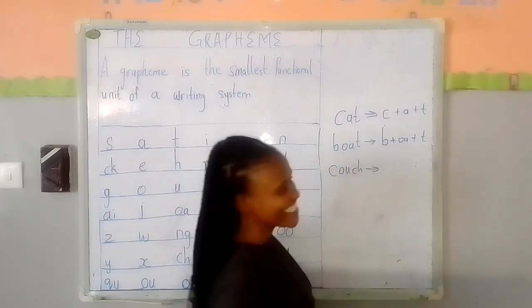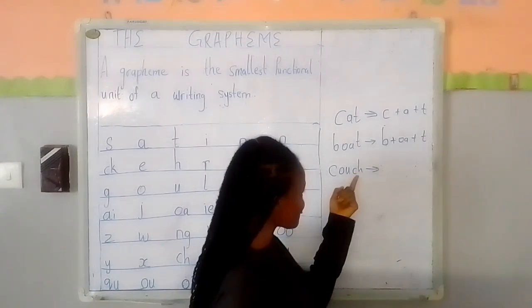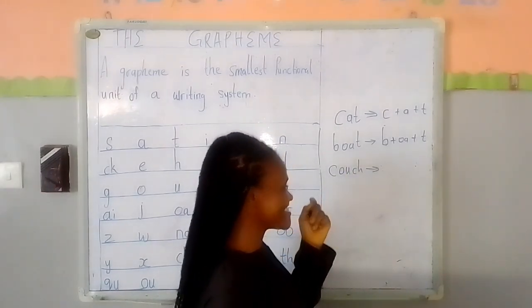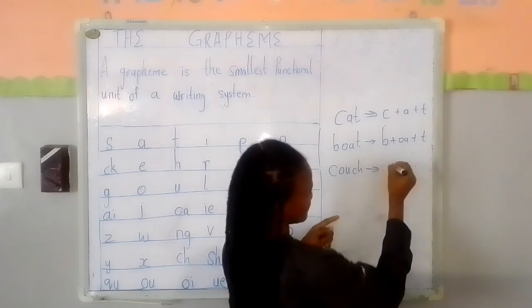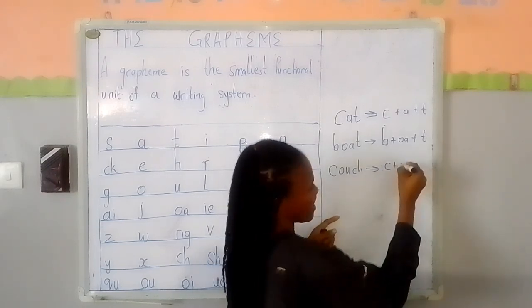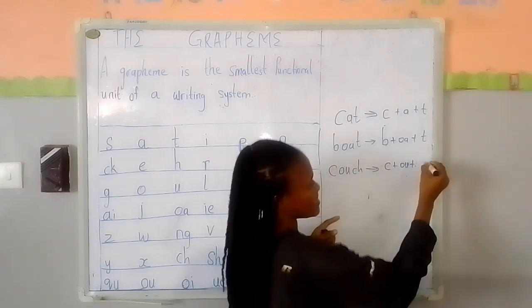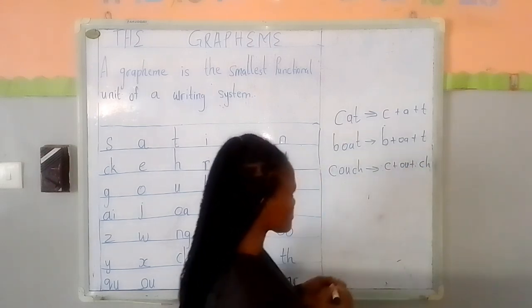The next one we're going to be looking at is the word couch. The word couch has 1, 2, 3, 4, 5 letters. Let's look at the graphemes. We have K, then O and U says ow, then C and H got together to say ch.